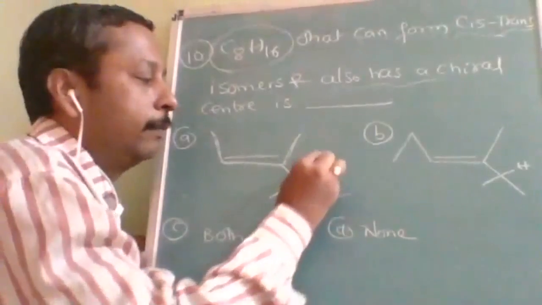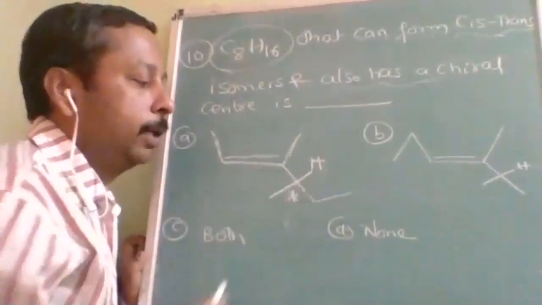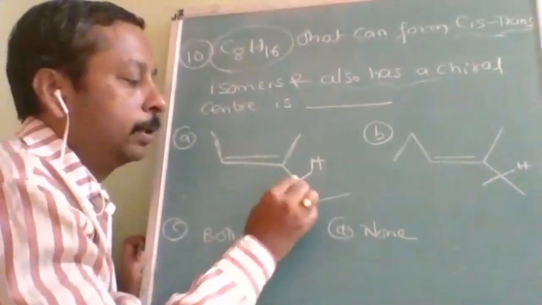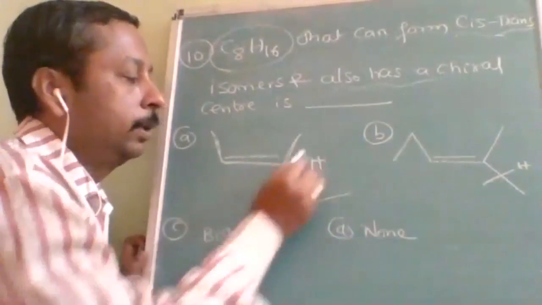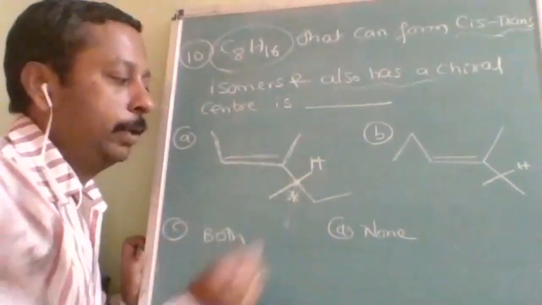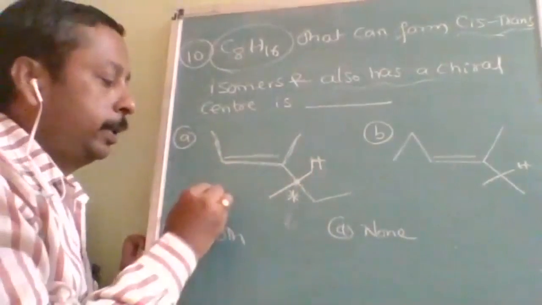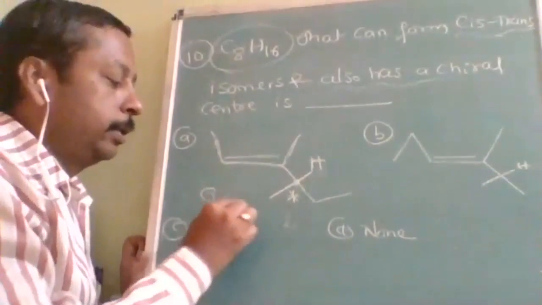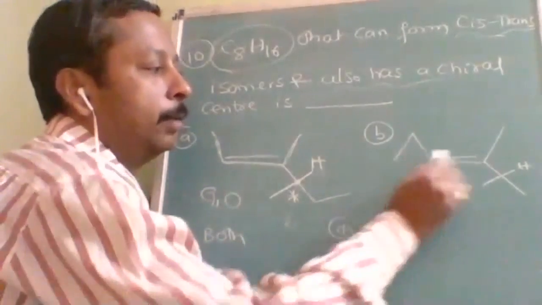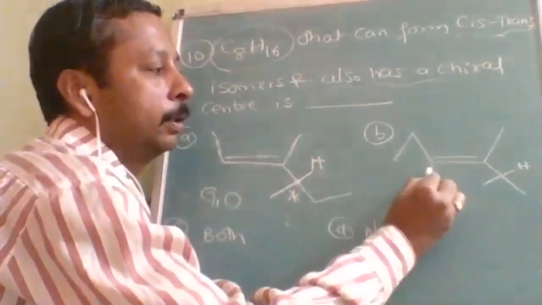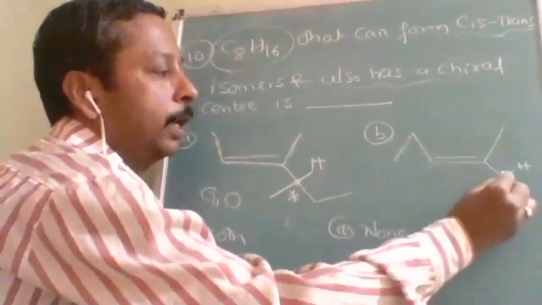If he is specifying that it is not methyl but hydrogen, then on this carbon one side is hydrogen, another side methyl, another side ethyl, and the fourth side the rest of the chain. So it is a chiral center, eligible for geometrical and for optical isomerism. Geometrical is not a problem, but there is a problem with the chiral center.